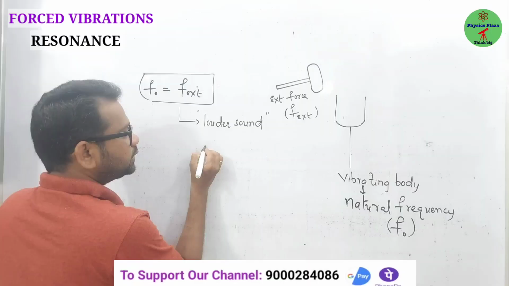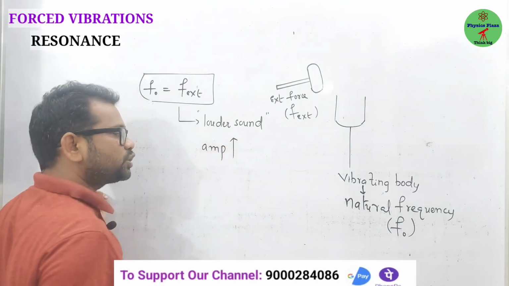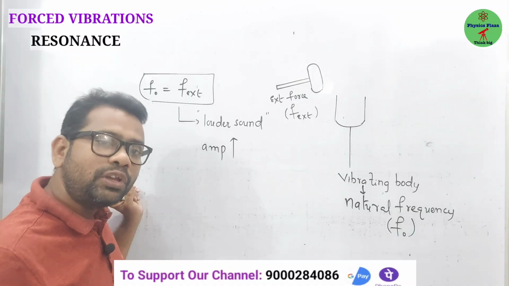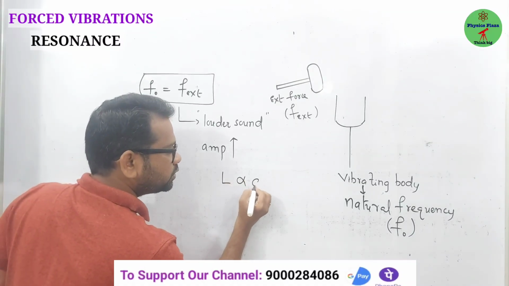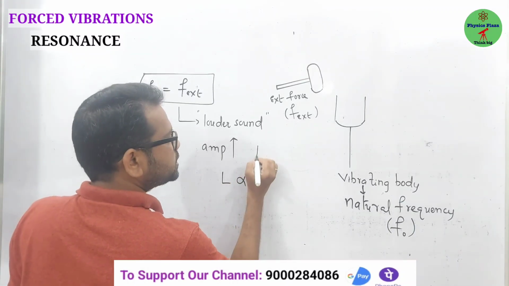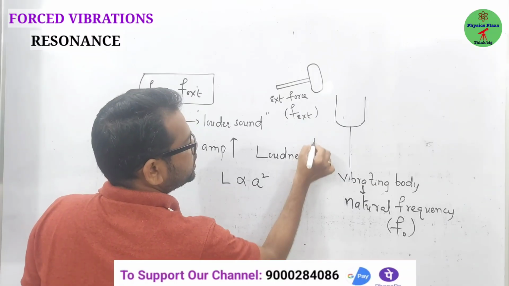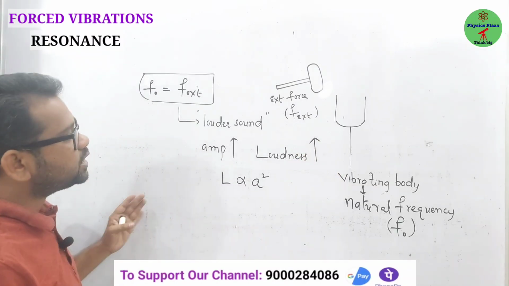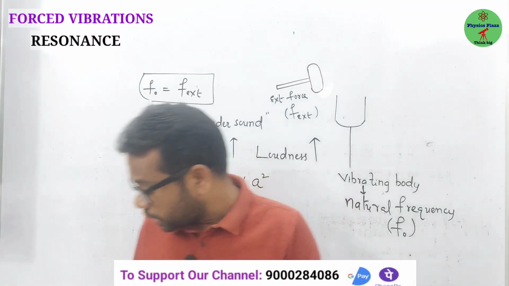Meaning, the amplitude of the vibrations increases, and we know very well that loudness is proportional to the square of the amplitude. As amplitude increases, obviously loudness also increases. Hence, as a result, louder sound is heard. Clear? So, children, here the condition is very important.